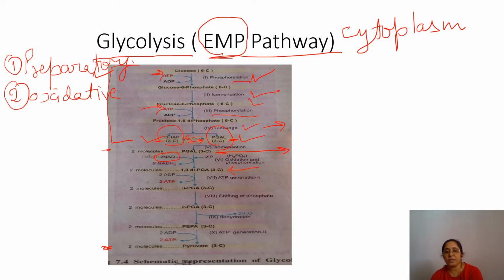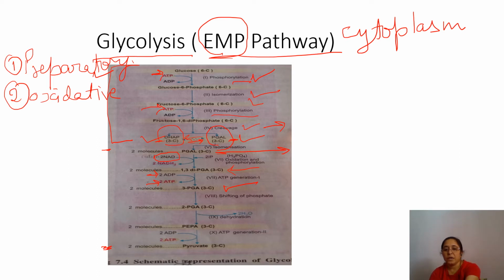Now this 1,3-diphosphoglyceric acid, DiPGA, is converted into 3-PGA by removal of the phosphate group, and this phosphate combines with ADP. Here you can see two molecules of ATP are produced. This phosphate will add to the ADP to form adenosine triphosphate, and the reaction takes place in the presence of the enzyme phosphoglycerokinase. And now we got 3-PGA.